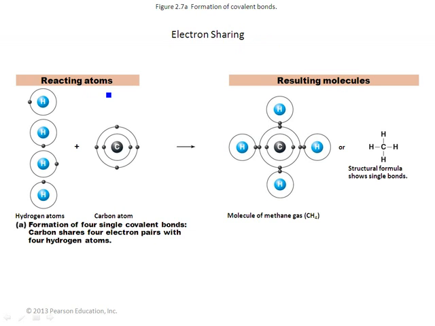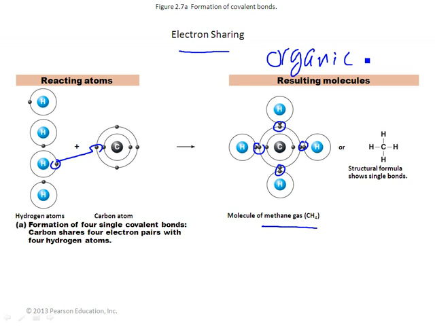You have a covalent bond. That means electron sharing. So for example, on this one, instead of the electron leaving and being transferred, these are sharing electrons. If you put 4 hydrogens and they share their electrons with a carbon, CH4, that's methane. Those are fairly strong bonds, but not as strong as ionic bonds. A lot of our organic chemistry, the chemistry of life, things like sugars and proteins, have covalent bonds.